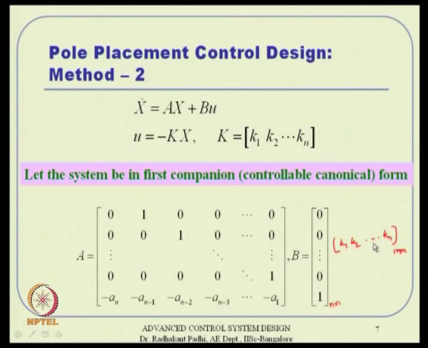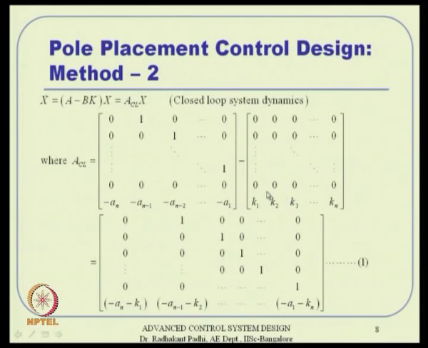So, the first n minus 1 rows will typically be 0 and the last row will have some numbers, which is nothing but minus k 1, minus k 2 and so on. The b k term will have that result. So, A matrix minus b times k is simply that: first entries are all 0 and the last entries are k 1, k 2 up to k n. And the neat part is, because these are all 0, the first n minus 1 rows are not disturbed at all, they just remain as they are.